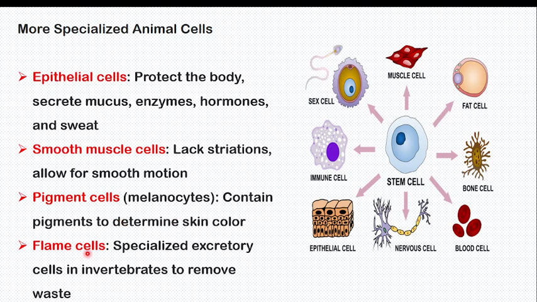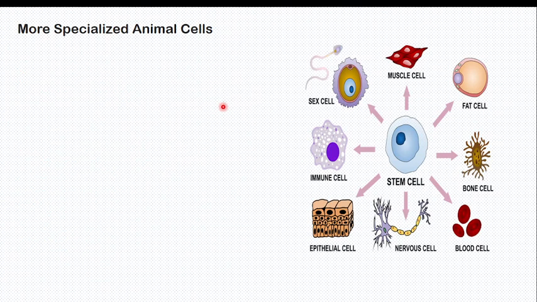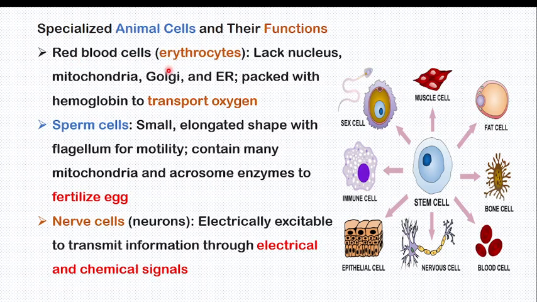There are what we call flame cells in insects, which are specialized excretory cells in invertebrates to remove waste. I hope you are going to use your knowledge of specialized cells in animals very well and get good marks. Specifically, keep in mind red blood cells and sperm, because those two you're going to see in your national exam paper.